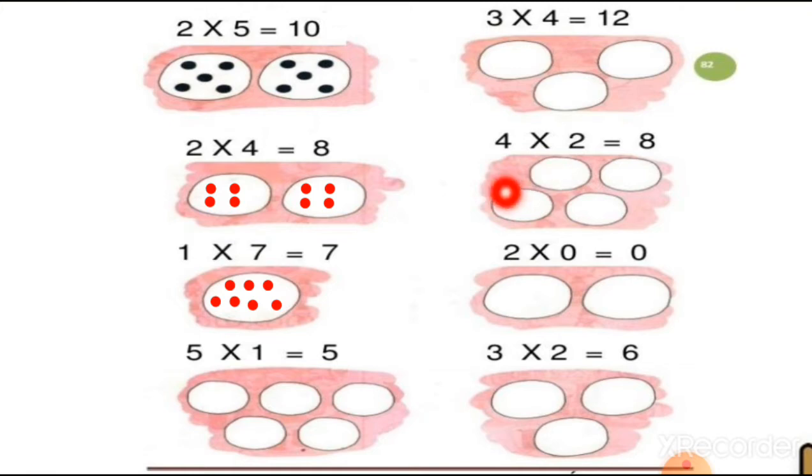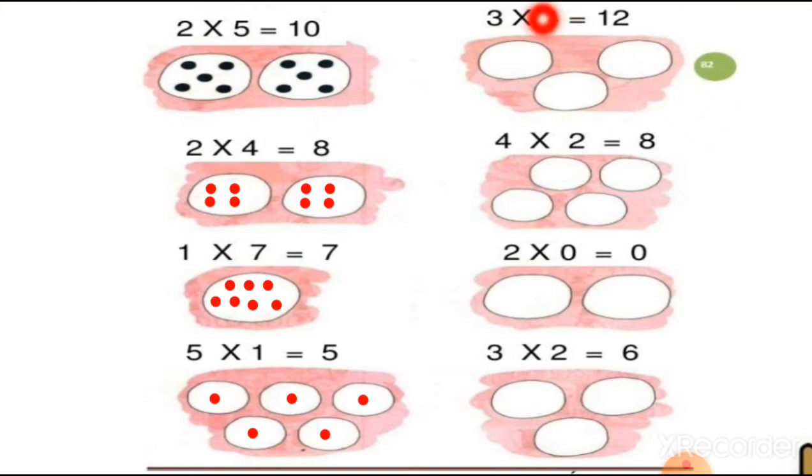Next one, here is 5 1s are 5. It means there are 5 groups and we have to put 1 small circle in each group. So let's put 1 circle in the first group, second group, third group, fourth group, and here is group number 5. So in the 5 groups we are putting 1 circle in each group.